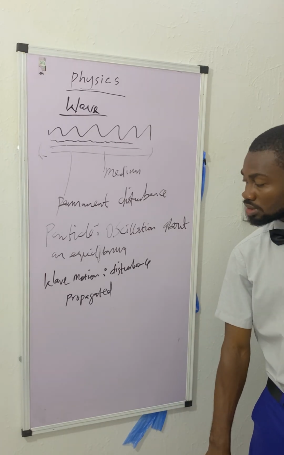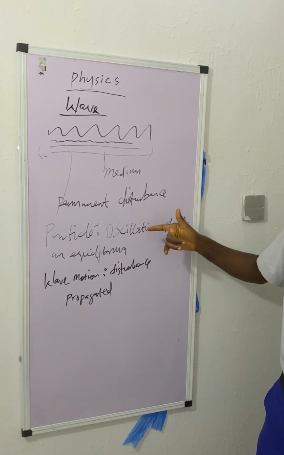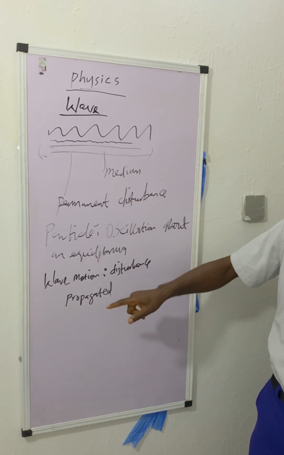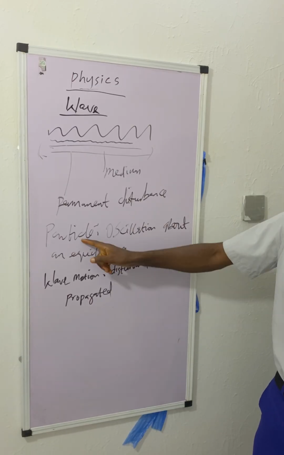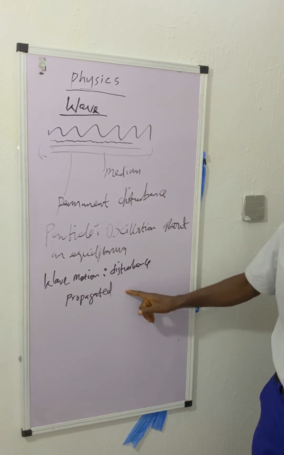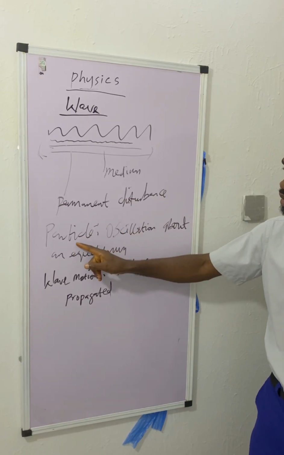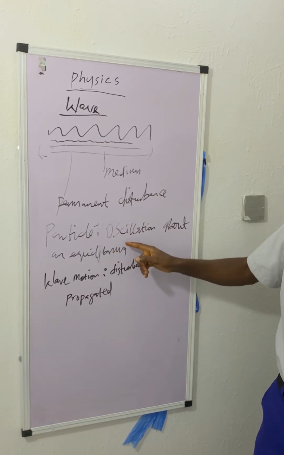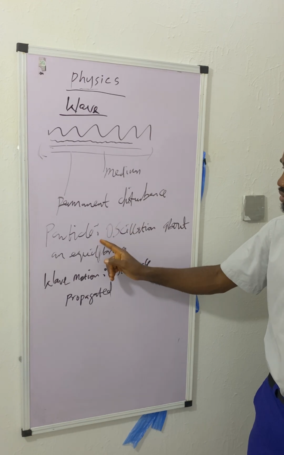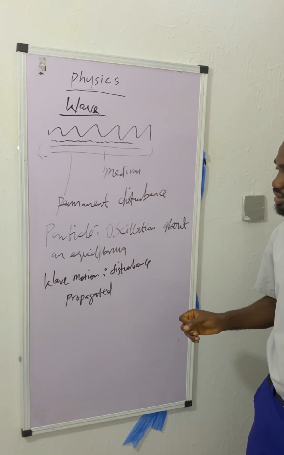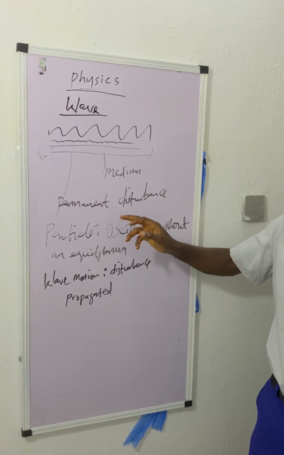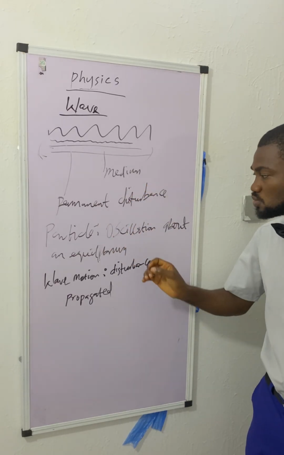Understanding the difference between particle motion and wave motion. In essence, particle motion is part of wave motion. Particle is part of wave. For there to be a wave, there must be particle vibration. There must be particle motion for you to have a wave. This one is just the oscillation that you see as the wave itself.